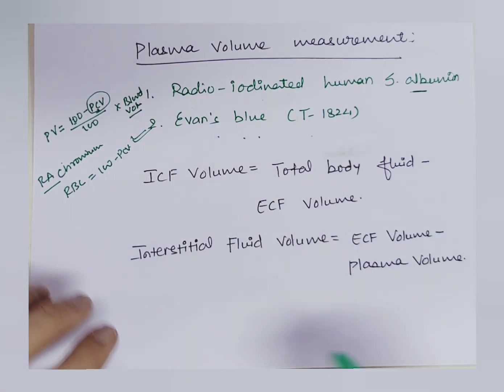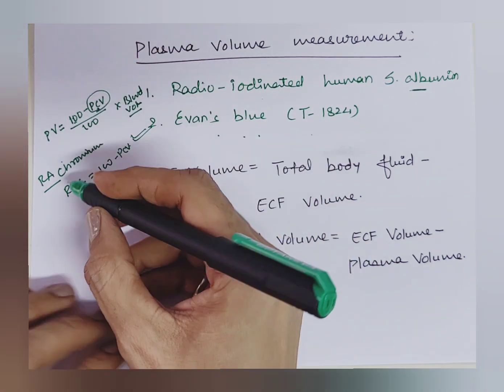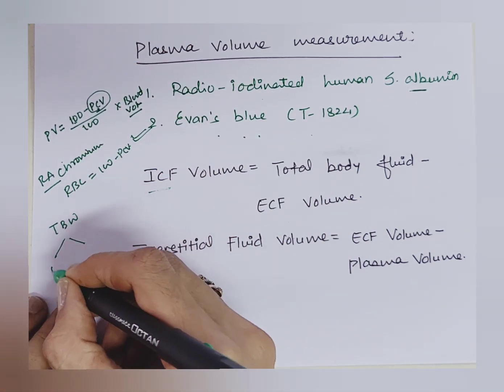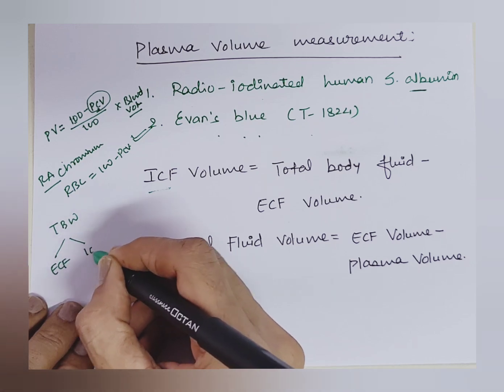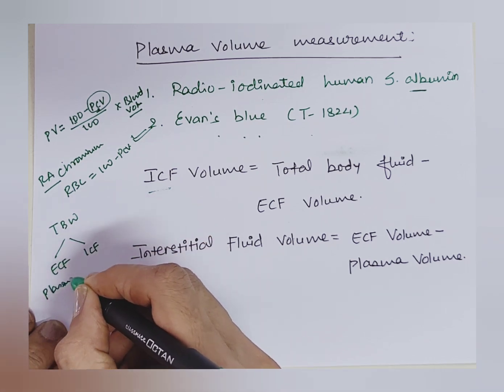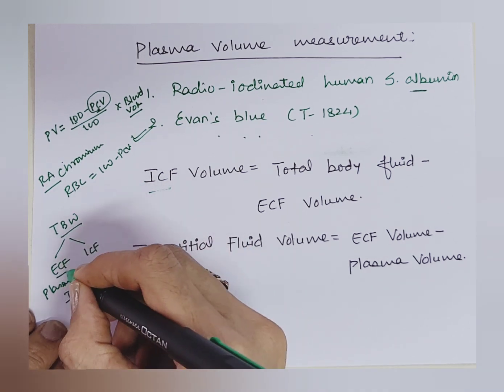Then for intracellular fluid, we all know that total body water is equal to extracellular fluid plus intracellular fluid. Extracellular fluid is plasma plus interstitial fluid. Now we know total body water, we know extracellular fluid.